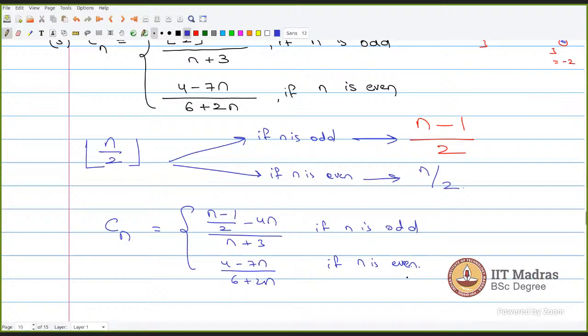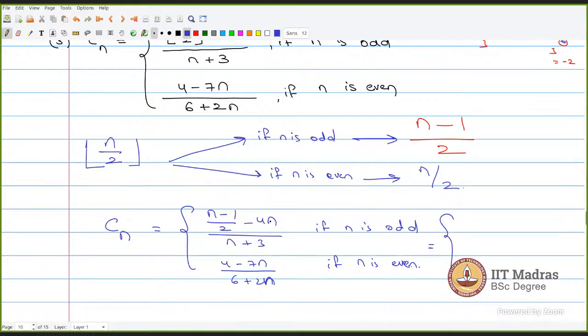From here it is the same as example 2. So what we did in example 2. When I substitute (n minus 1) by 2 in place of floor n by 2, this is how my sequence looks. And I can simplify this further also.